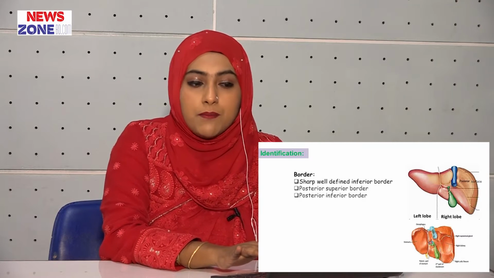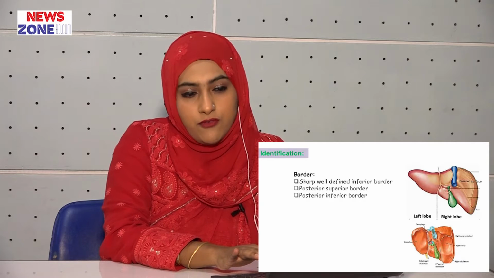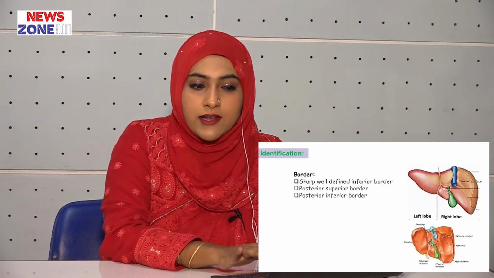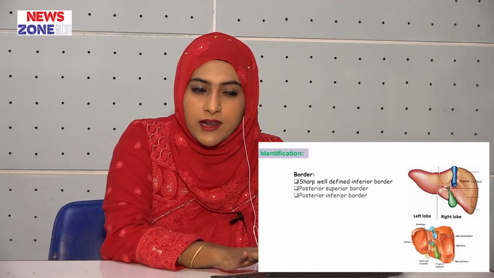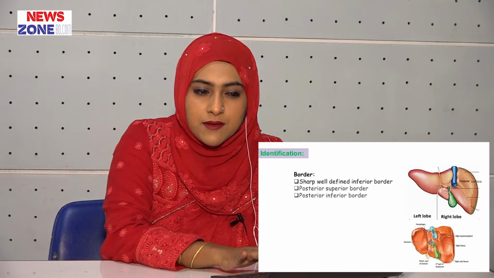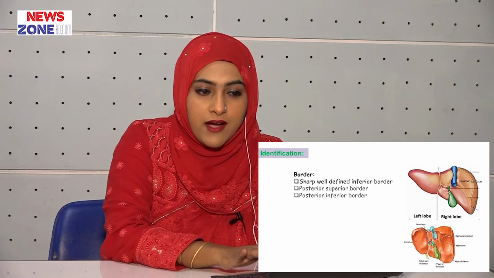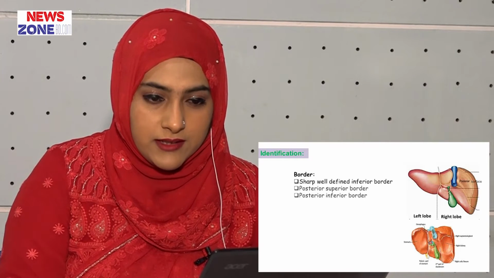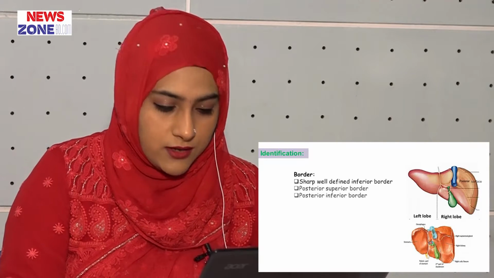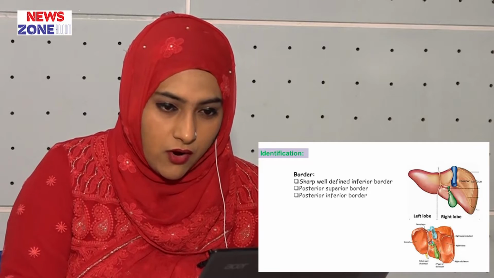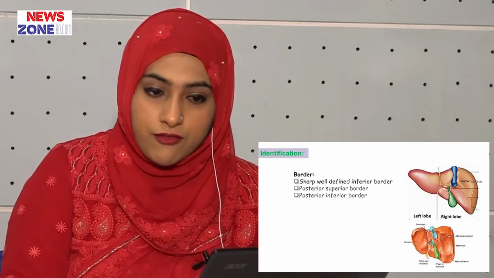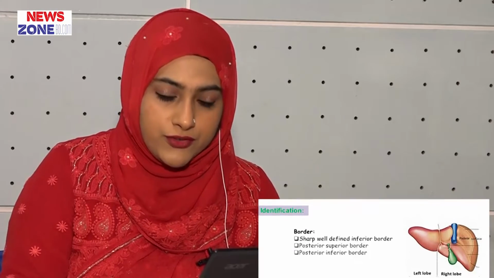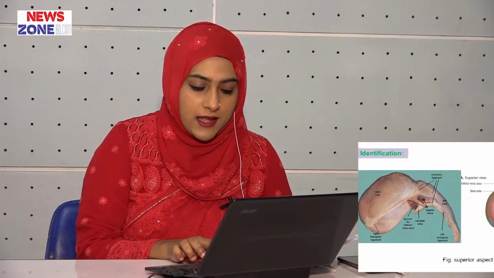and the upper and lower parts of the bare area are formed by the superior and inferior layers of the coronary ligament. Just to the left of the bare area there is the groove for the inferior vena cava. On the left of the inferior vena cava there is another lobe, that is called the caudate lobe. The boundaries of the caudate lobe: on the right, the vena caval groove; on the left, the fissure for ligamentum venosum; above, the posterior superior border; and below, the porta hepatis.